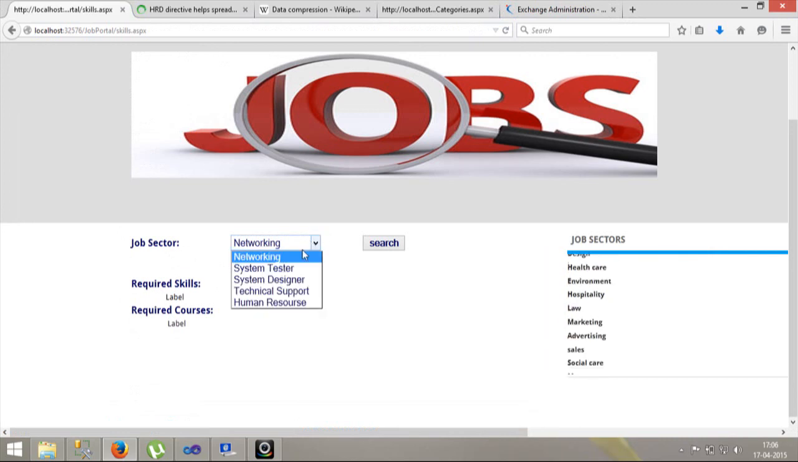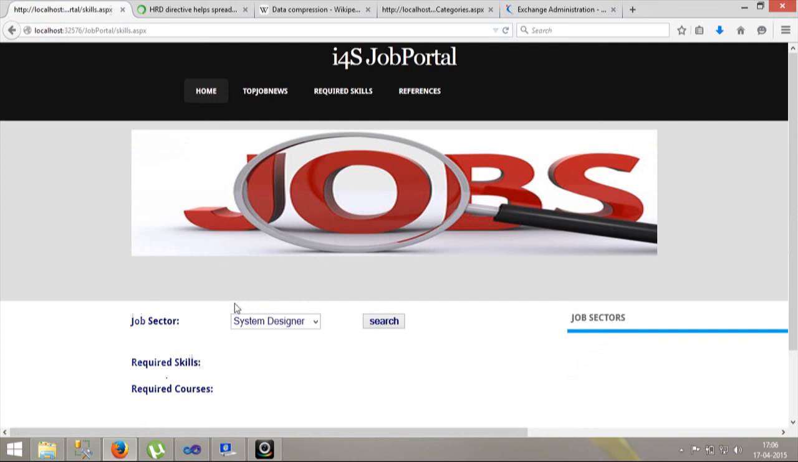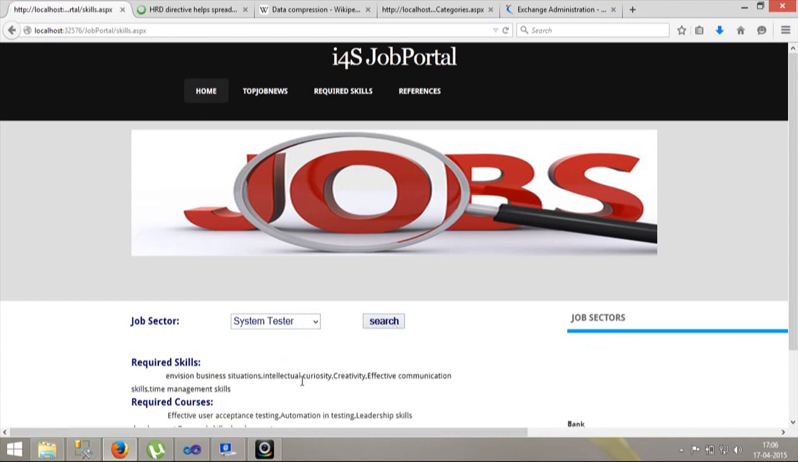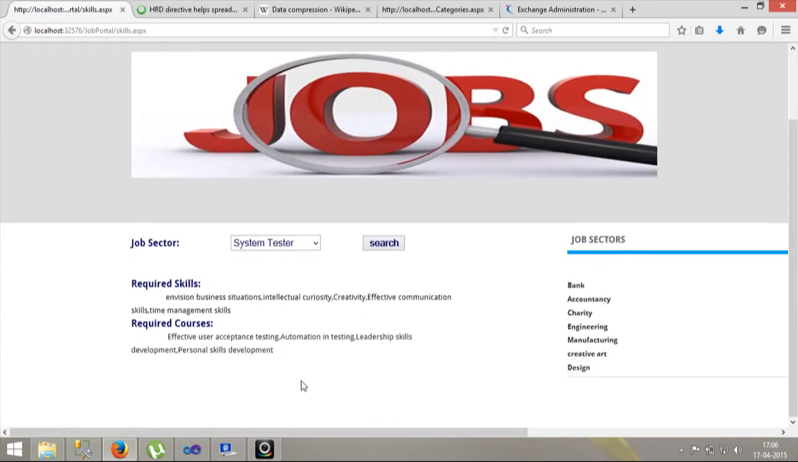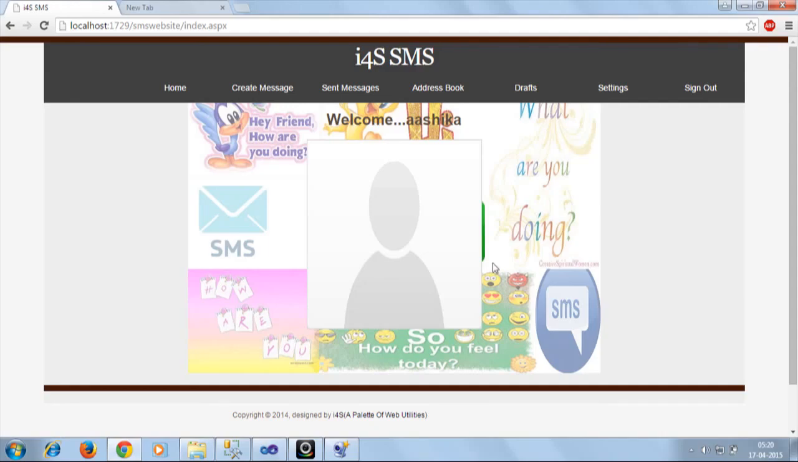Okay, so let's come to our website now. So this is another page in which we can select the job sector, and okay, so here we can select the field, and if we click on search, then we can view all the skills and courses which will be required if a person wants this job. For example, if a person wants to go in system tester.